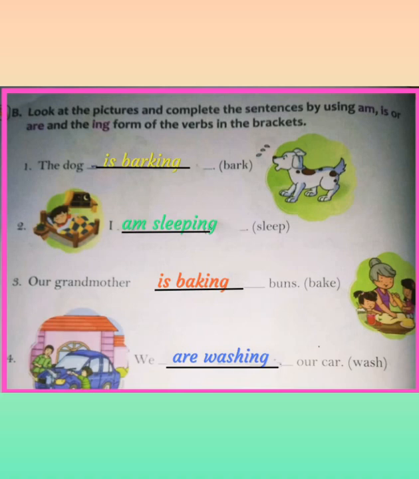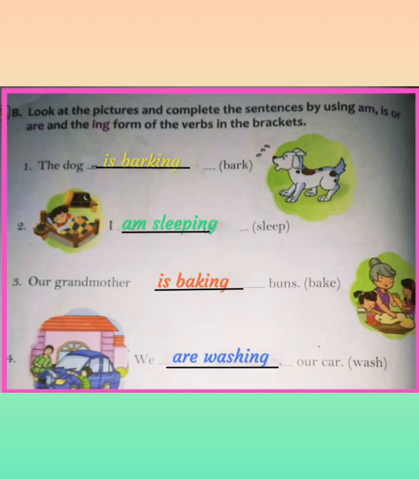Third one, our grandmother dash buns. So which is the main verb? Bake. So what is she doing? Grandmother is baking because grandmother is singular. So we use is baking. Fourth one, we dash our car. So which is the main verb? Wash. And which helping verb do we use here? Yes, right. Are washing because we means more than one.